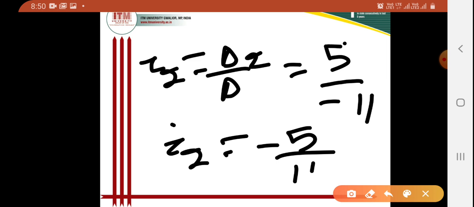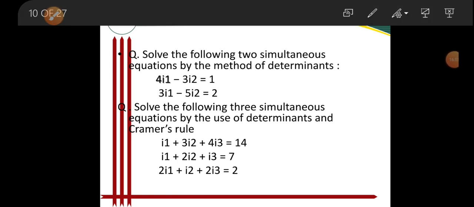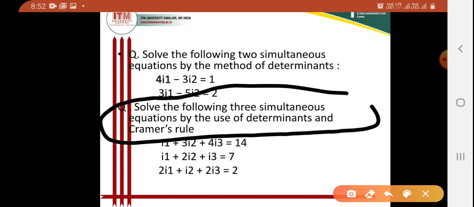Okay, so I have to solve the next question. Coming to the next question now. Our next question is: solve the following three simultaneous equations by the use of determinants and Cramer's rule.